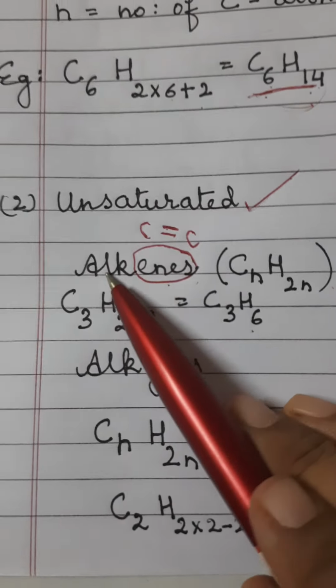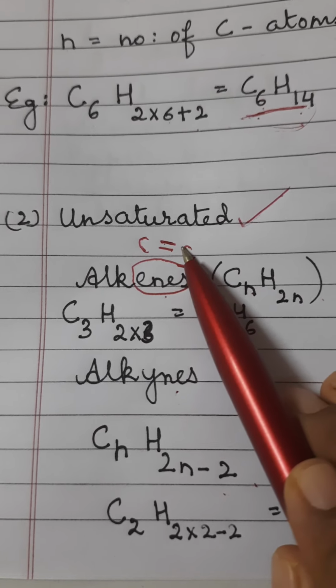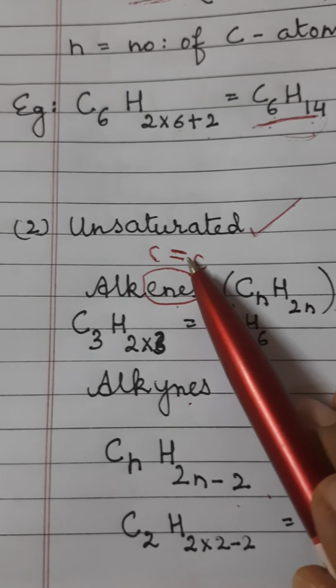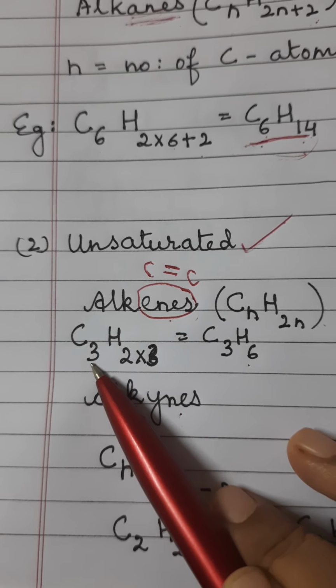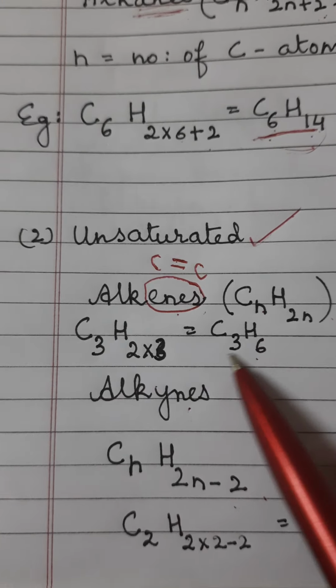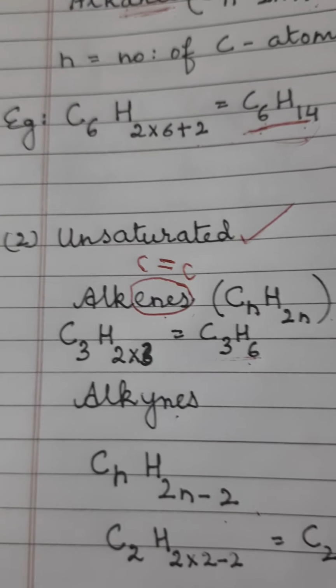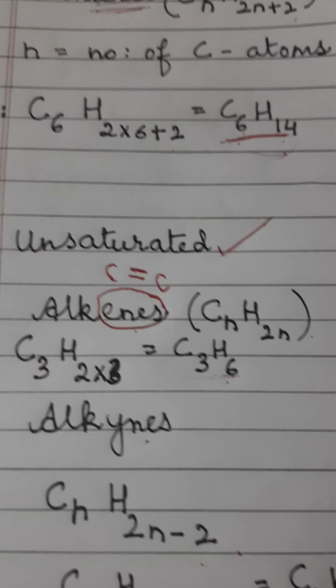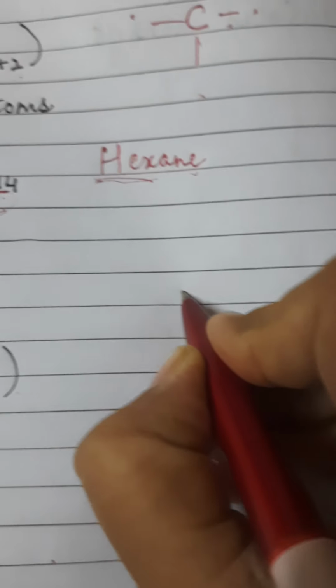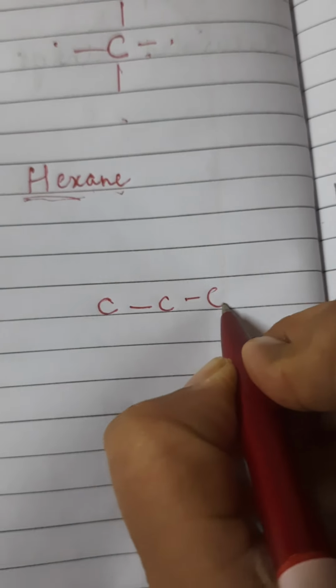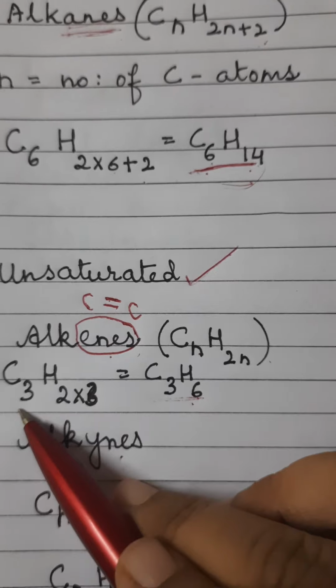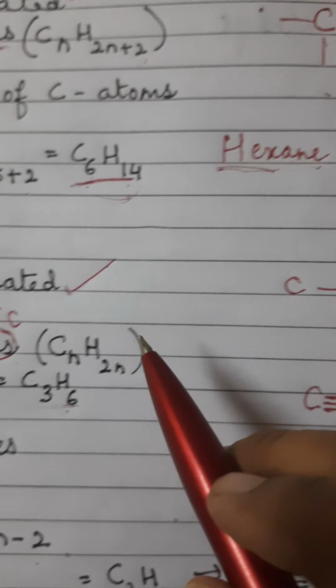So since an alkene has a double bond between carbon atoms, and here I am having 3 carbon atoms, how can I draw the structure of this particular organic compound? First I will draw 3 carbon atoms, because from this formula it is clear I have 3 carbon atoms.